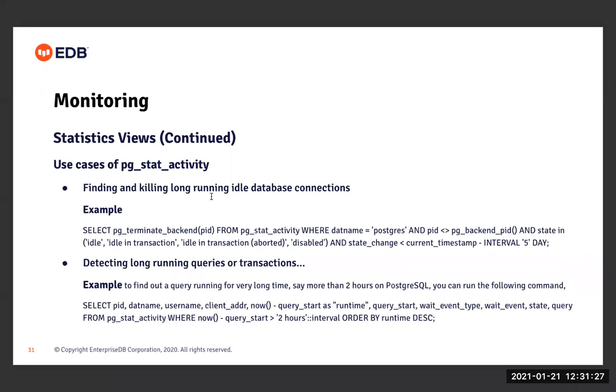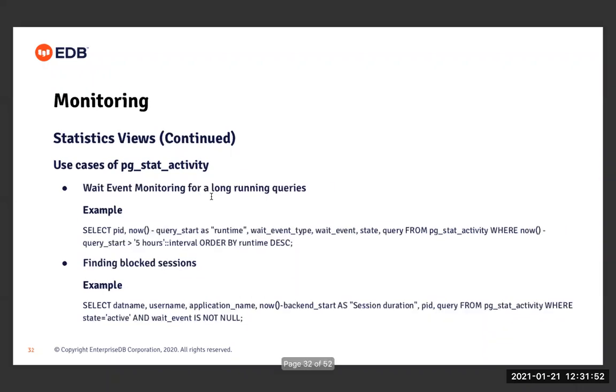Another use case for pg_stat_activity could be to detect long-running queries or transactions. Again, we can query this view to find all the long-running queries and transactions. We can see why a query is taking a very long time to process. I mean, is it waiting somewhere for something? That kind of information we can again get from this catalog view.